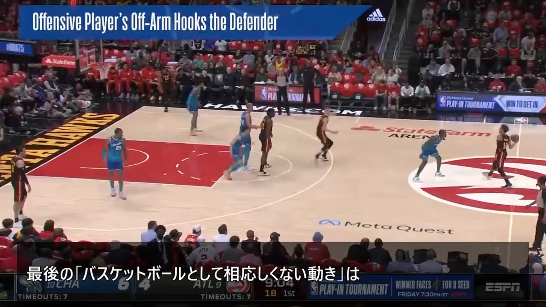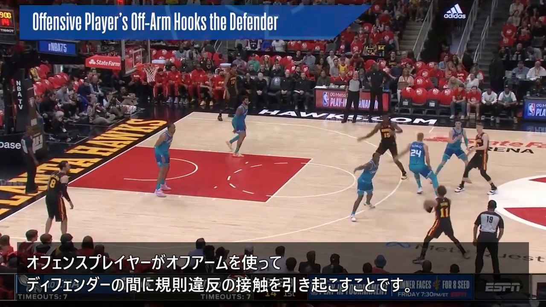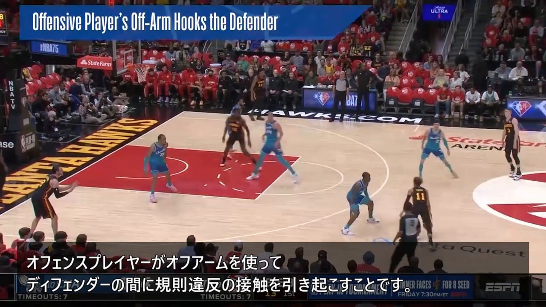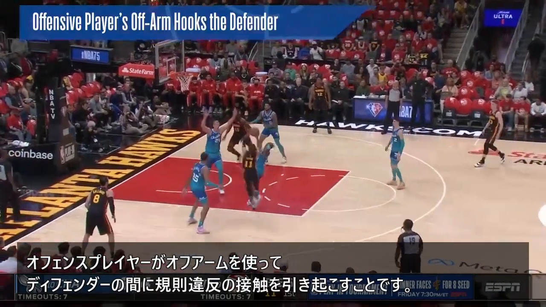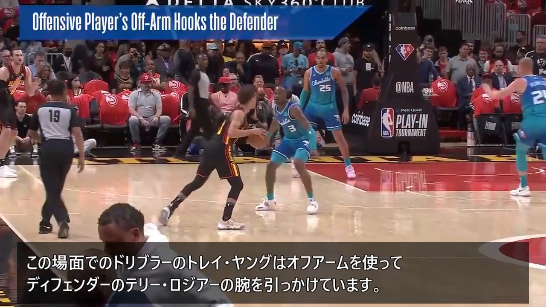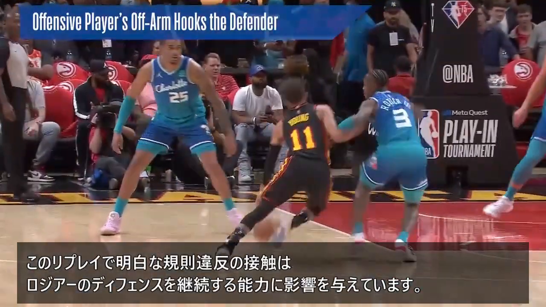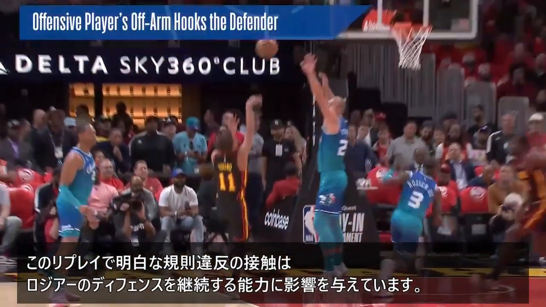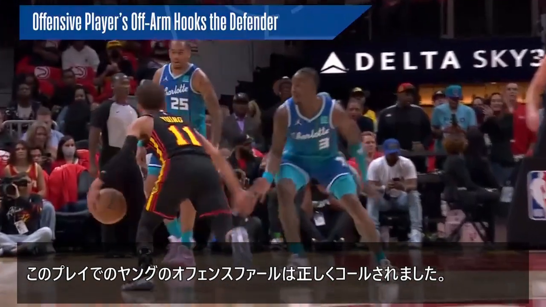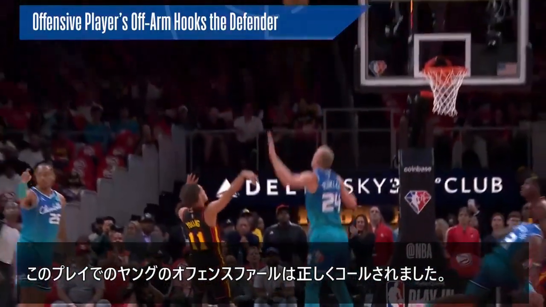The final type of non-basketball move to review is contact between an offensive player and his defender, where the offensive player uses his off arm to initiate illegal contact. Here, the dribbler, Trae Young, uses his off arm to hook the arm of the defender, Terry Rozier. This illegal contact, seen clearly here on the replays, affects Rozier's ability to continue defending the play. An offensive foul on Young was correctly called on this play by the trail official.